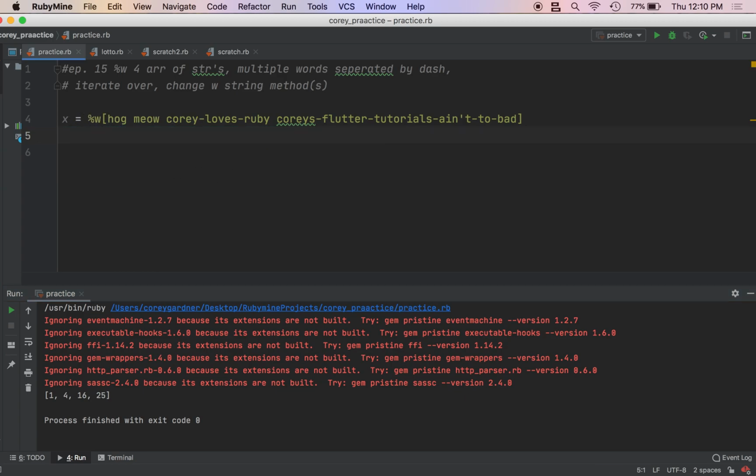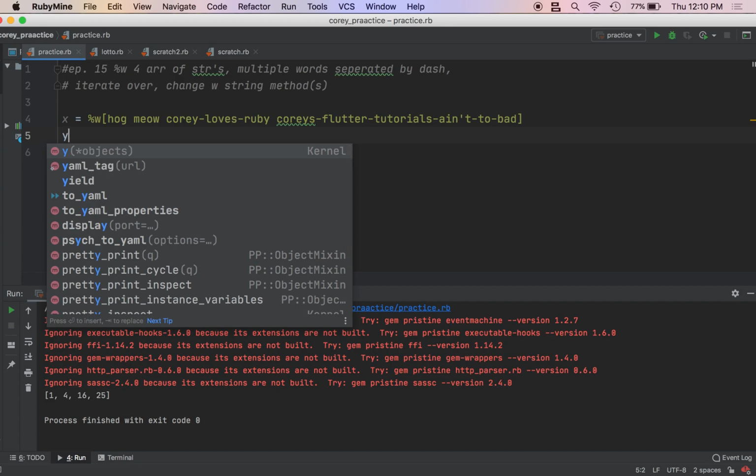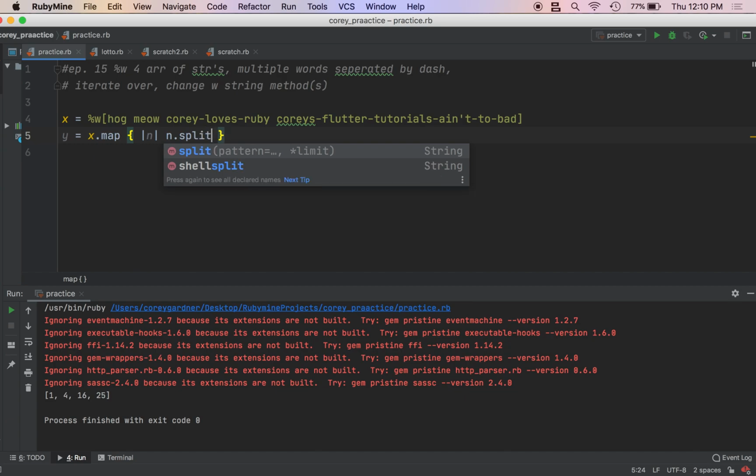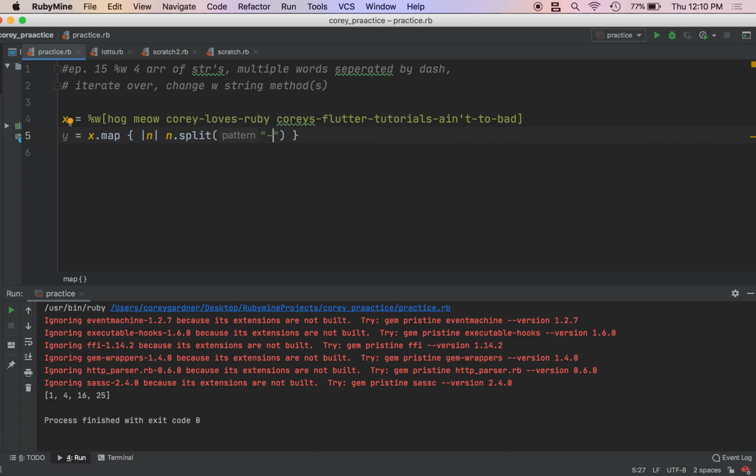So we're going to save our new mutated array in the variable y. We're going to do y equals x dot map, calling the index n. Then we're going to do n dot split, and we're going to split on the dash. In case you don't remember, the dot split method is a method for strings, and basically whenever there's a dash, the split method will cut out that dash and separate everything, and it's going to put it in a new array.